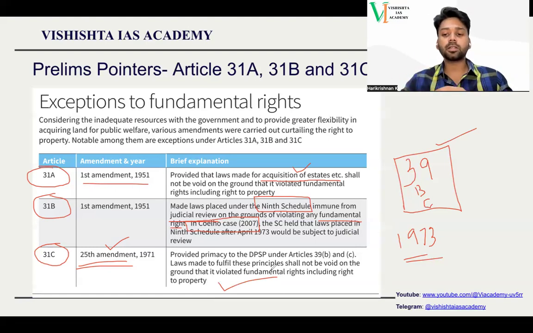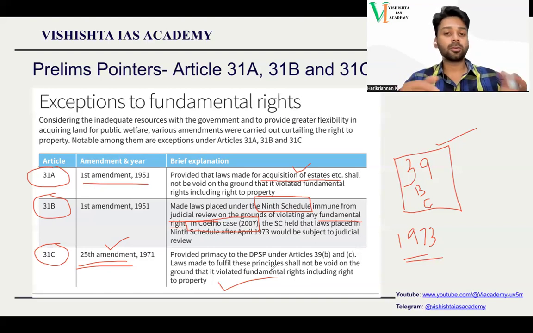Now, what are Article 39B and C? Article 39B tells that the government should ensure that the wealth in the country is distributed equally. Everyone deserves to hold wealth; everyone deserves to be the owner of some amount of wealth.